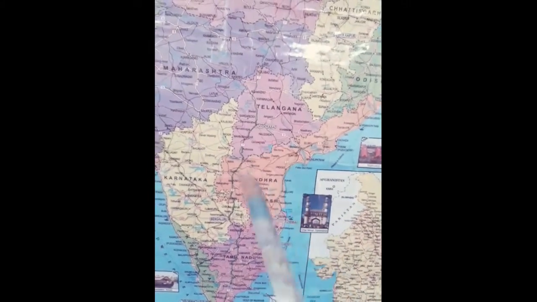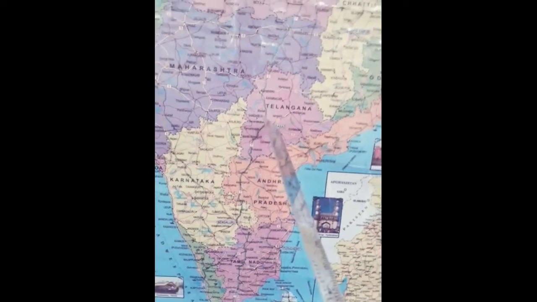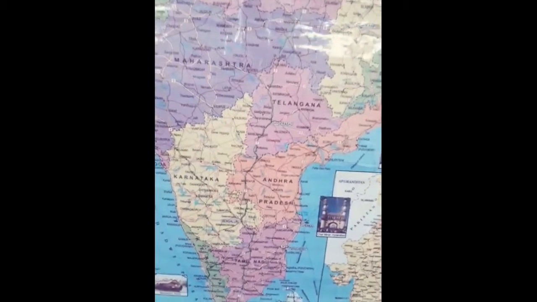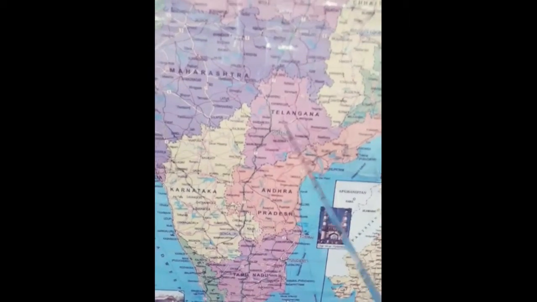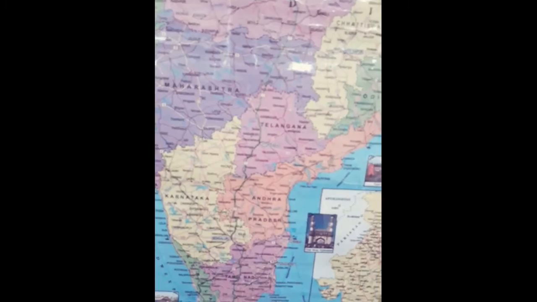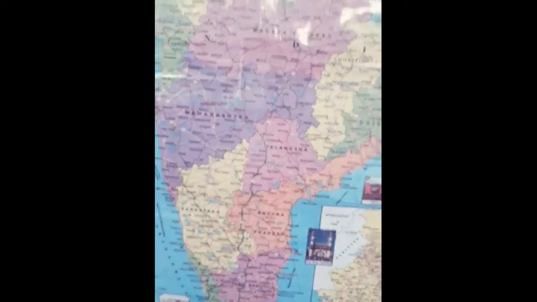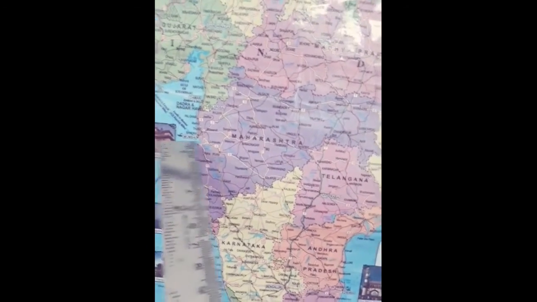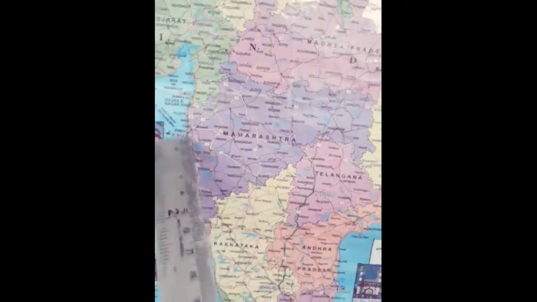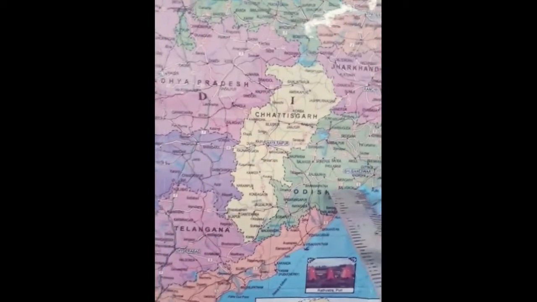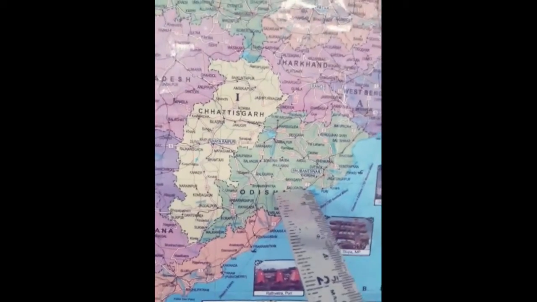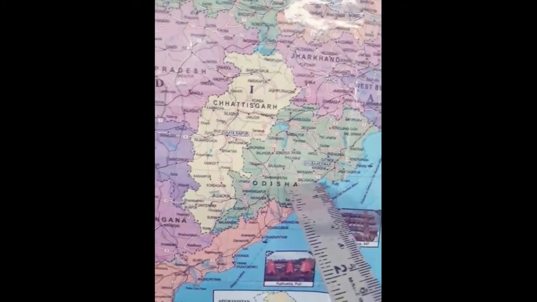And Andhra Pradesh and Telangana both states share the capital Hyderabad. Okay, so the construction is still going on in Andhra Pradesh state. So the common capital for Telangana and Andhra Pradesh is Hyderabad, right? And for Maharashtra, the state capital is Mumbai. And Odisha, Bhubaneswar is the capital of Odisha.